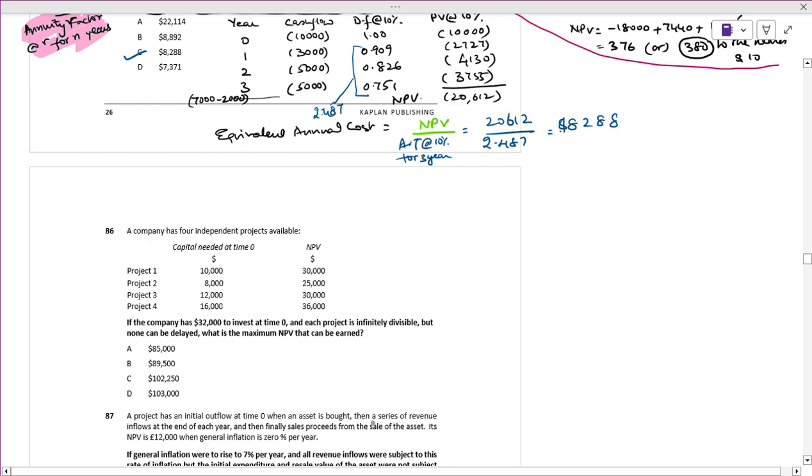A company has 4 independent projects available. If the company has 32,000 to invest at time 0, each project is infinitely divisible, but none can be delayed. If they say that it is having limited capital, it is nothing but capital rationing. If it is going to be capital rationing, we have to take profitability index. Based on that we will do it.